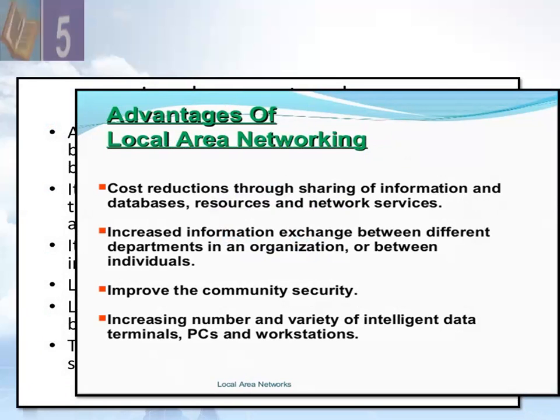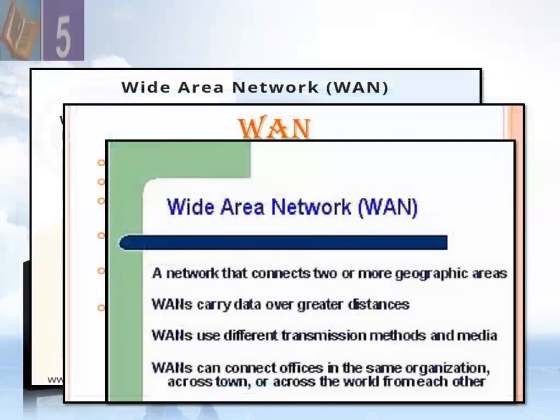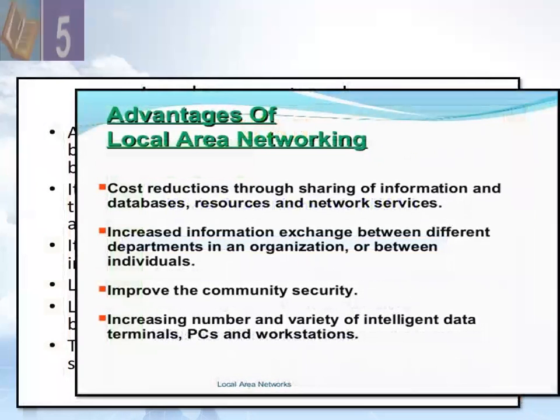So if we talk about the characteristics of the LAN, a LAN spans a small physical area. When we talk about the advantages and the characteristics of a local area network, a LAN spans a small physical area and uses high speed wired or wireless connections between computers. It is a very reliable network communication. Errors are very rare because it is a small network. It consists of a limited number of computers. So that's why it is more reliable.